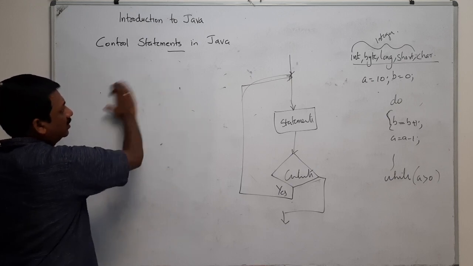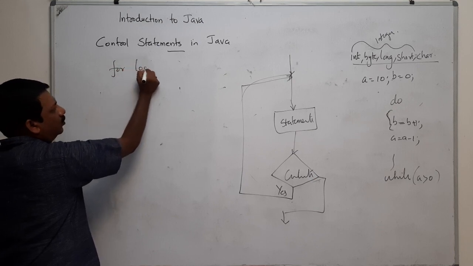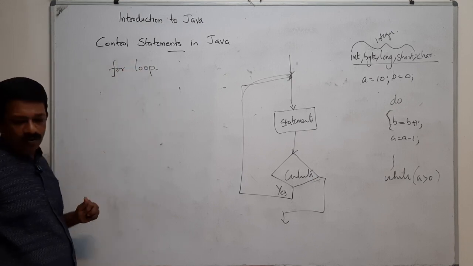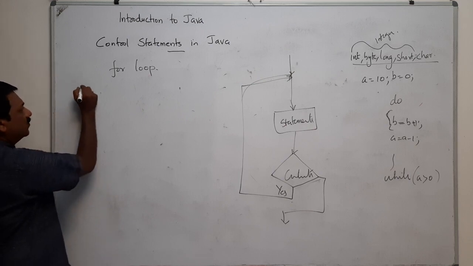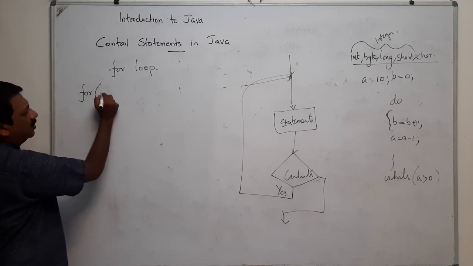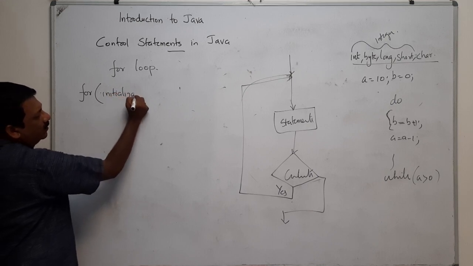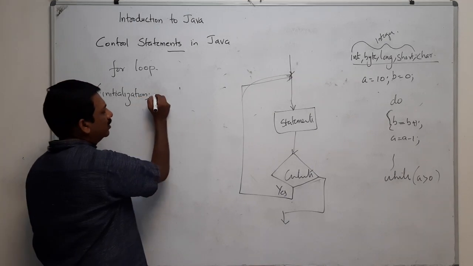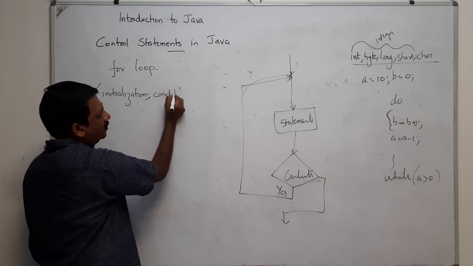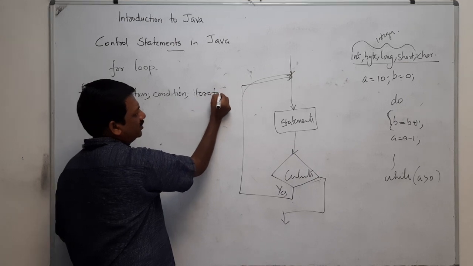And next is the for loop. The syntax of the for loop is: for initialization, then condition, and iteration section.